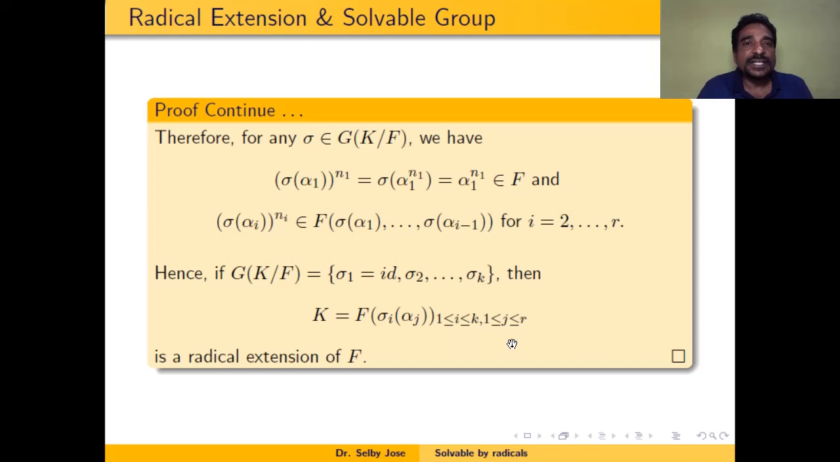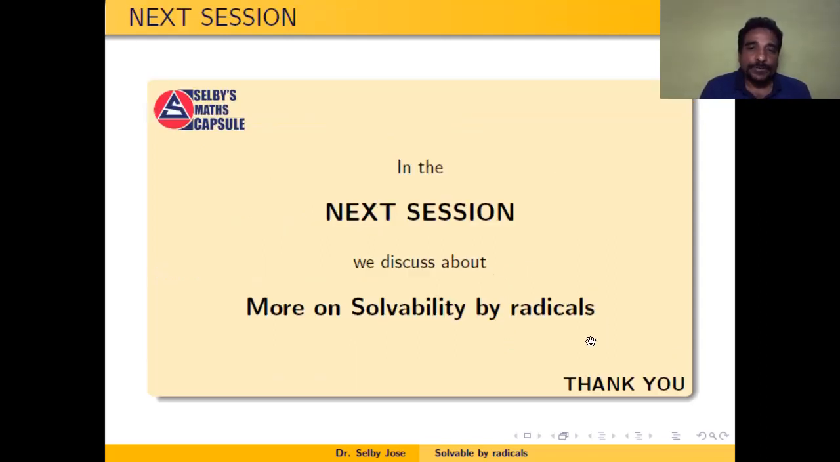So we have seen that if E over F is a radical extension, we can find a Galois extension K over F such that E is a subfield of K containing F and K over F is also a radical extension. So for any radical extension, we can find a Galois radical extension which contains it. That's the end of the proof.